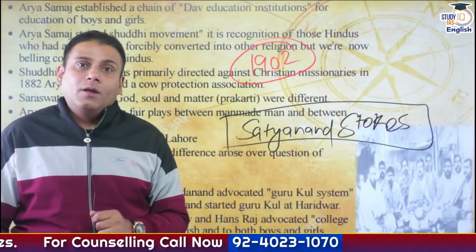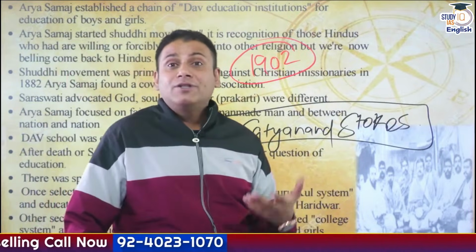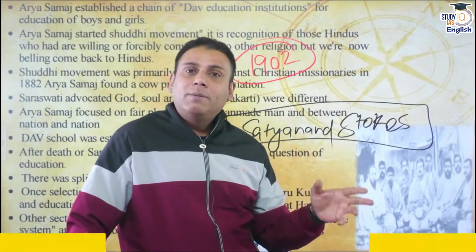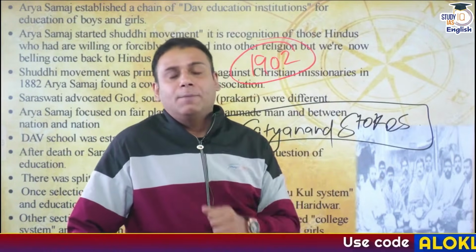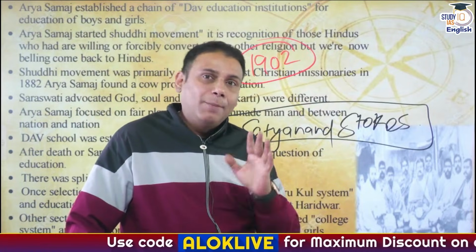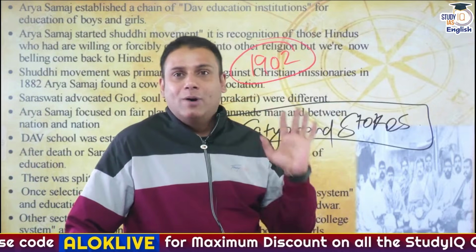Another section was the Gurukul section. They believed in education in the Sanskrit language and education in the Vedas majorly. This was supported by Swami Shraddhanand and Pandit Gurudutt. And the first Gurukul was established at a place called Kangri near Haridwar.